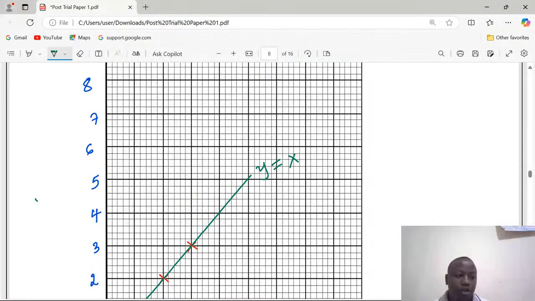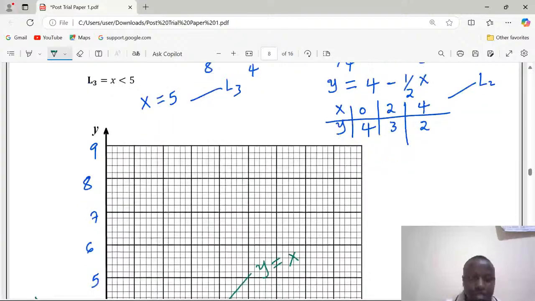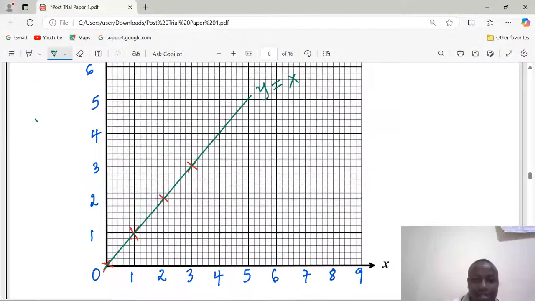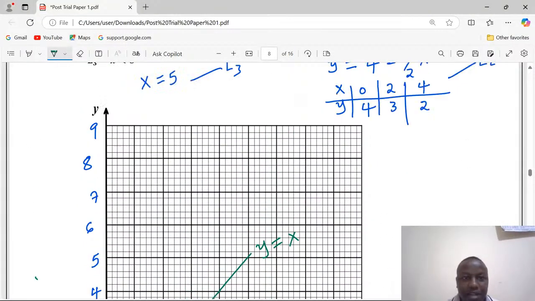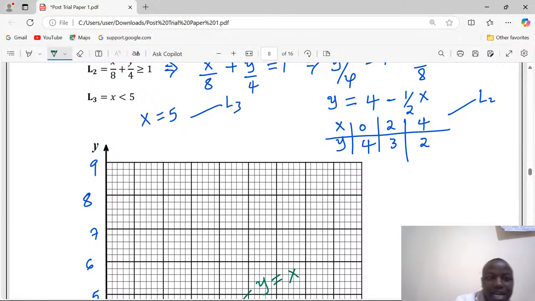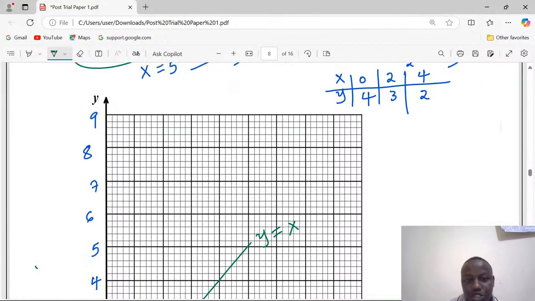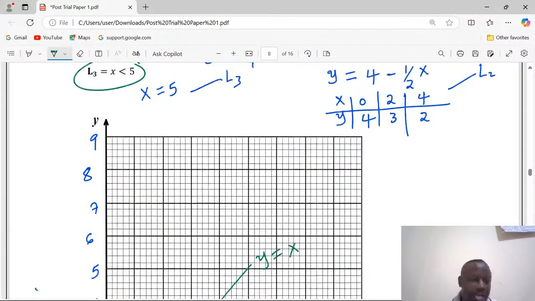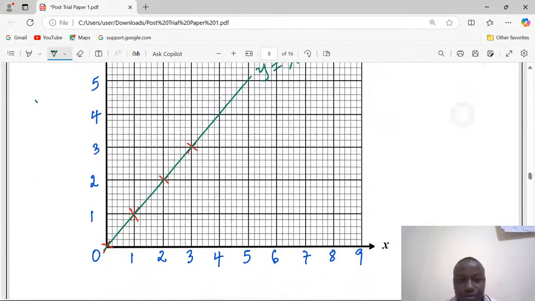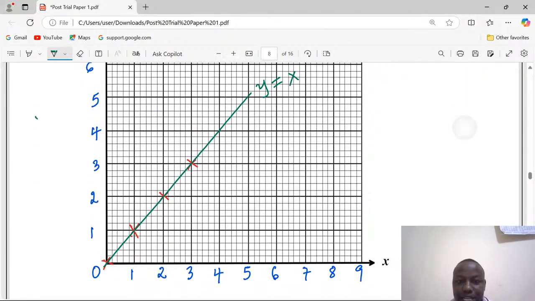The next borderline is x equals 5. So on the x-axis, where there is 5, for L3, it's going to be a dotted line because it's strictly less than, not or equal to. So this borderline, I'm going to make it dotted.